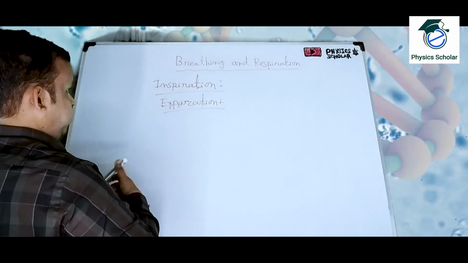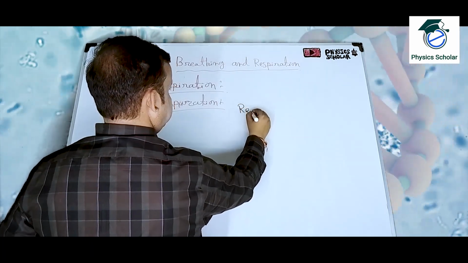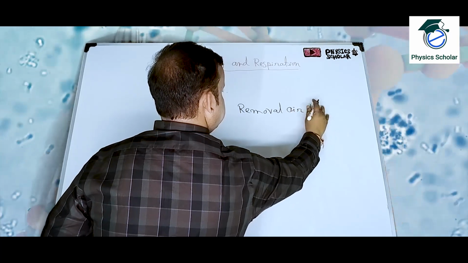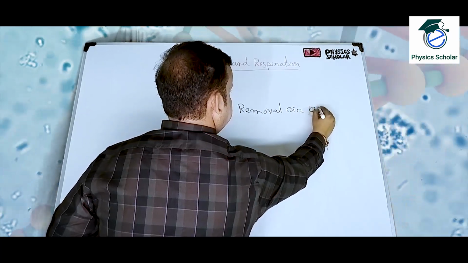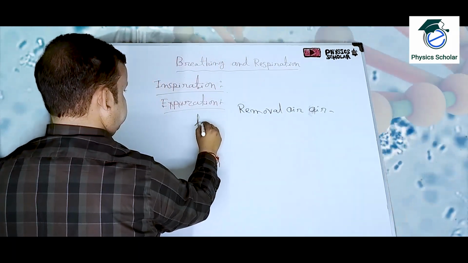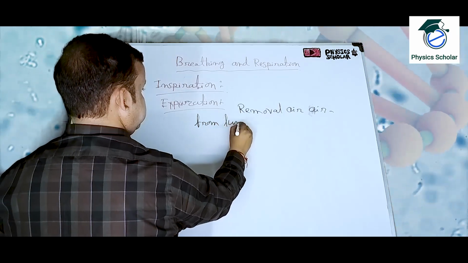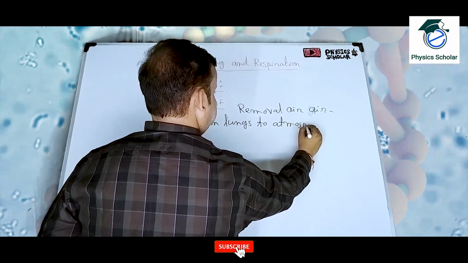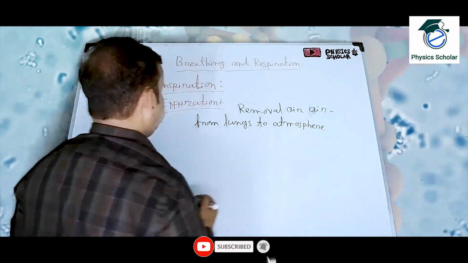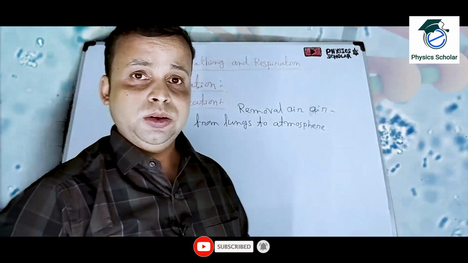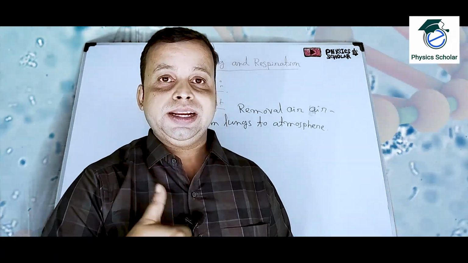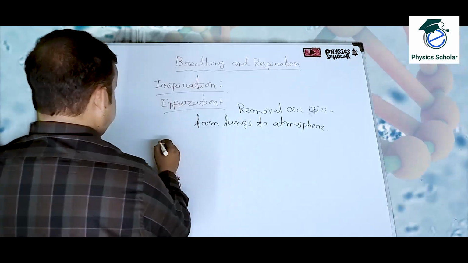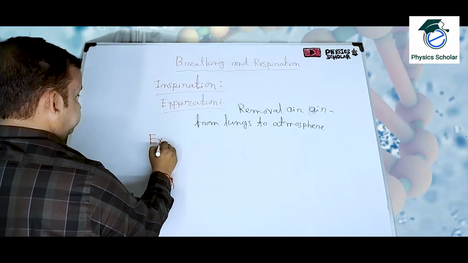Expiration means removal of air from the lungs to the atmosphere. This process is known as expiration. So these are the two processes, inspiration and expiration. Respiration is of two types. One is known as external respiration.